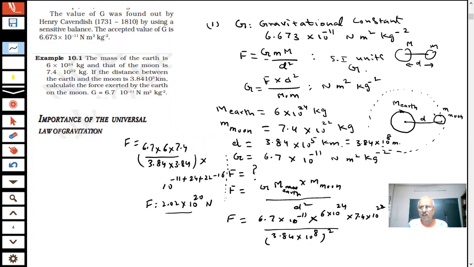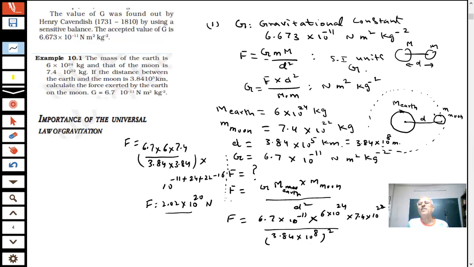Always, while solving the numerical, put the units, because if we don't do the unit conversion, students, then there will be difficulty and problems. So we have to see that all the units are SI, both in the numerator and denominator. Then I will collect the 10 powers separately, then I will calculate. And if possible, some reasonable approximation can be made in the exam. Even if I write 2 into 10 power 20 Newtons, it will be an accepted answer. So no problem in that, students. When we practice, we will be able to do such questions.